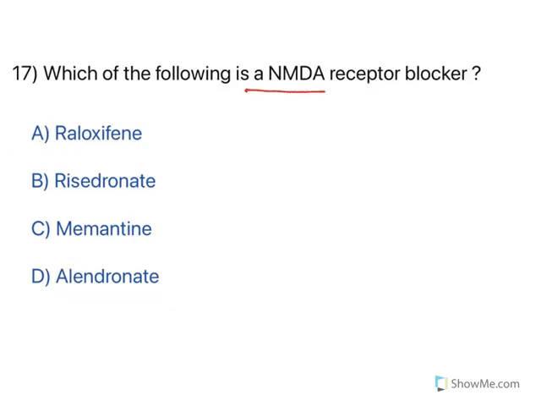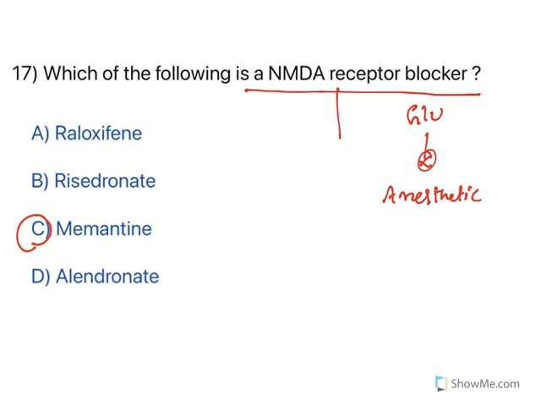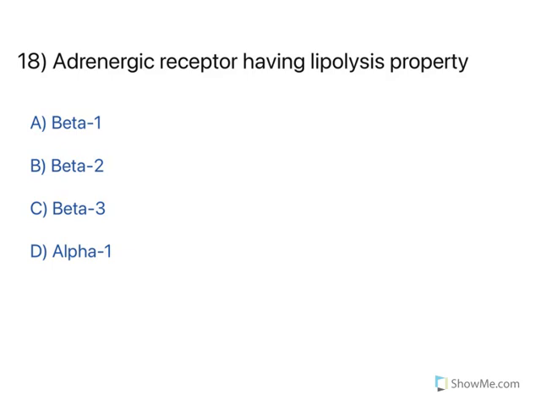Now, which of the following is an NMDA receptor blocker? NMDA receptor is a glutamate receptor, which is an excitatory receptor. For NMDA receptor blockers, there are certain drugs like memantine, ketamine, amantadine. When you block excitatory, what happens? It results in inhibition, and ketamine is used as an anesthetic agent. And some of the drugs are used to treat Alzheimer's disease also. But the NMDA receptor blocker example is memantine. Moving to the next one.